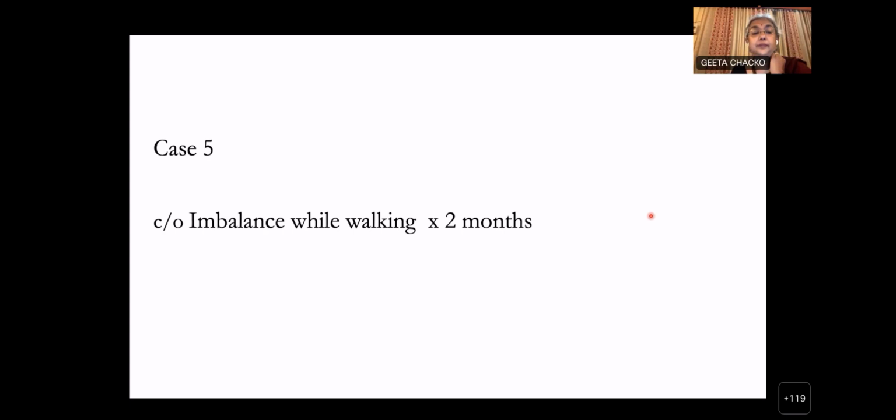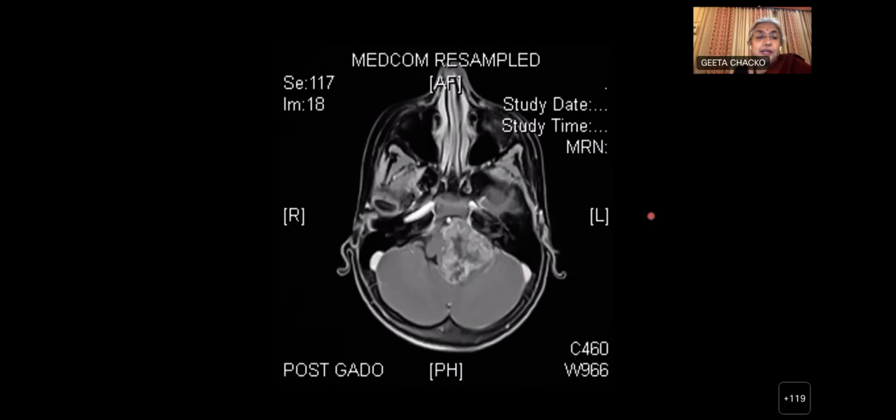Case number 5. The patient shows complaints of imbalance while walking for the last 2 months. I'm sorry, I think I missed giving you the age. It was a child. I think I mentioned it in one of my earlier versions, but it seems to have got cut. Okay. Kajri? Yes, ma'am.